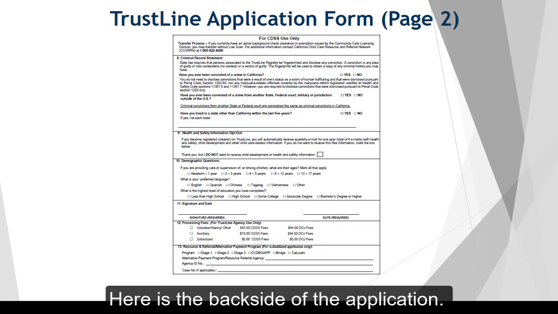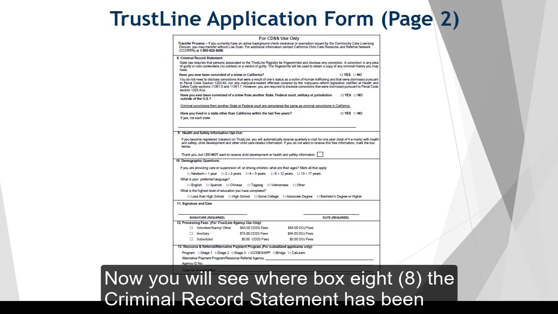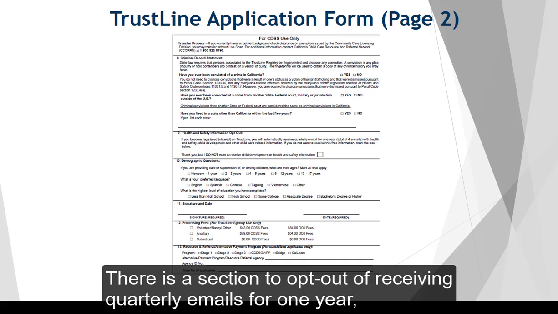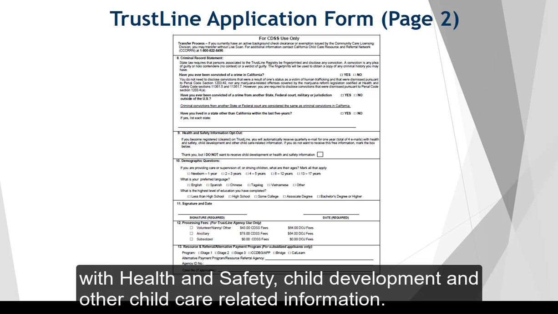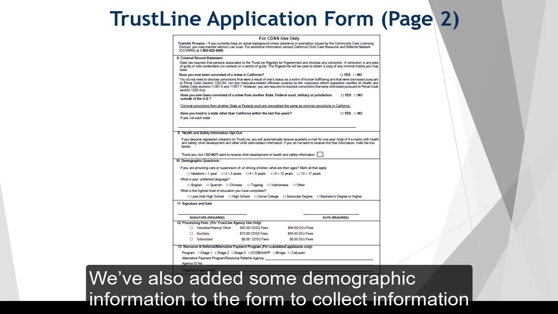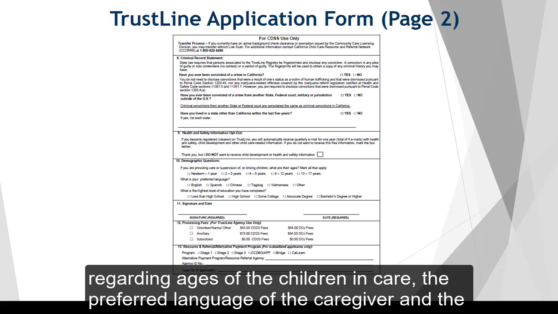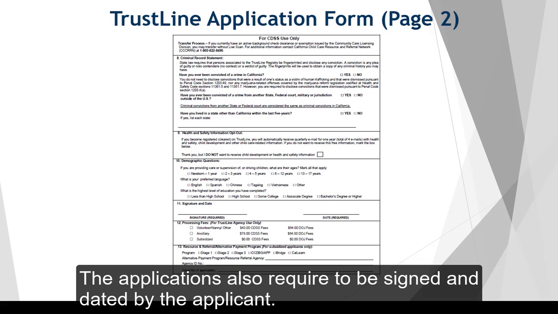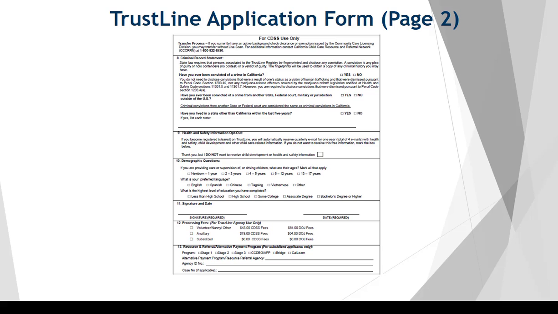Here is the back side of the application. Now you will see where box 8, the criminal record statement, has been incorporated into the application. There is a section to opt out of receiving quarterly emails for 1 year with health and safety, child development, and other child care related information. We've also added some demographic information to the form to collect information regarding ages of the children in care, the preferred language of the caregiver, and the highest level of education achieved. The applications also require to be signed and dated by the applicant.